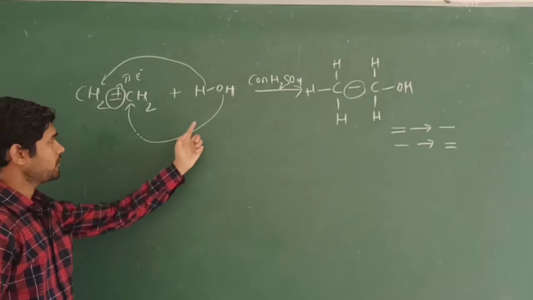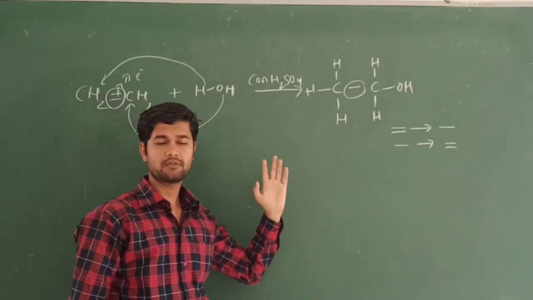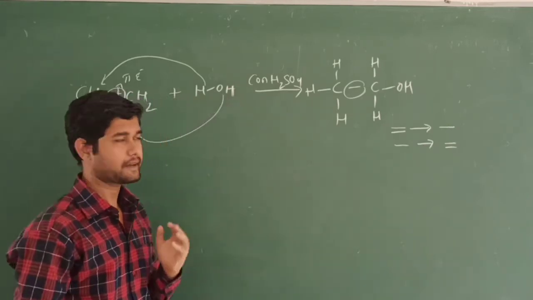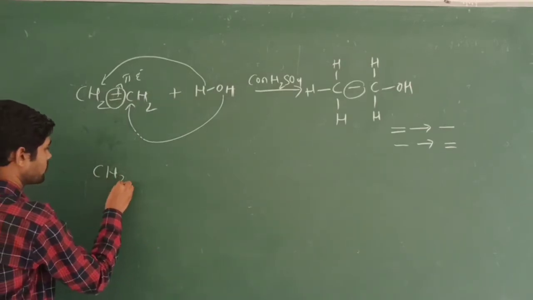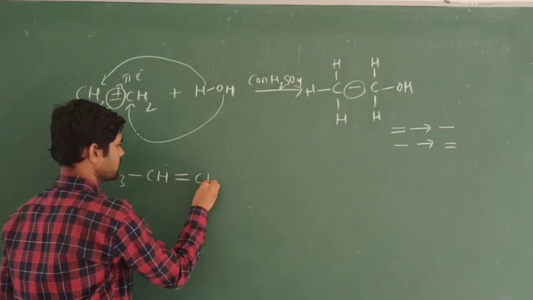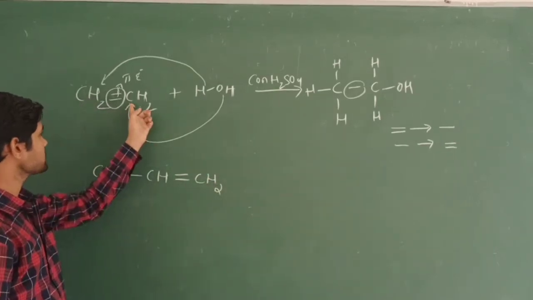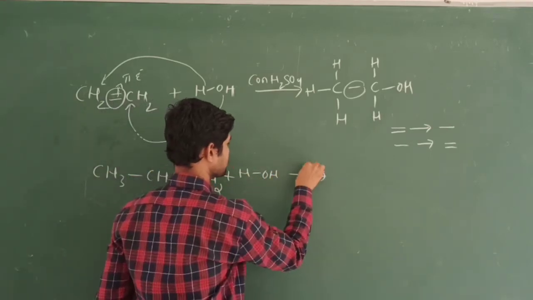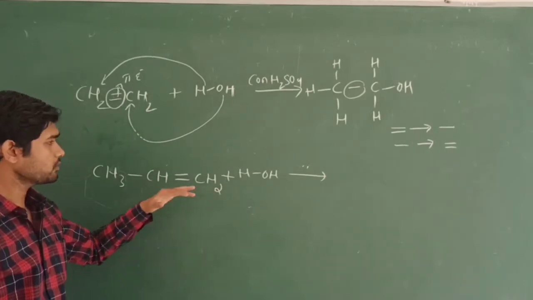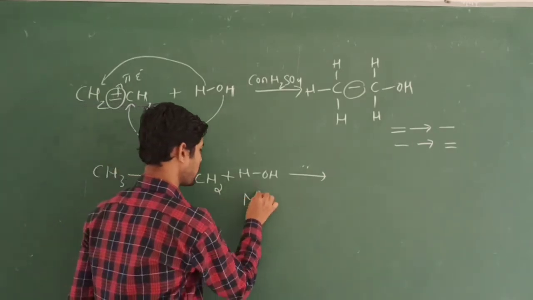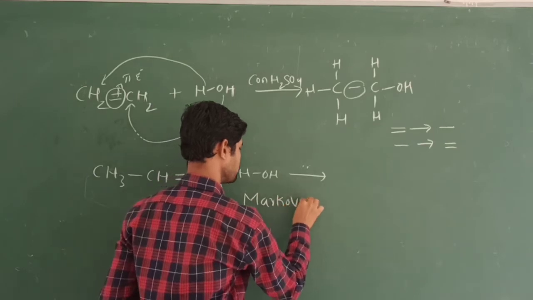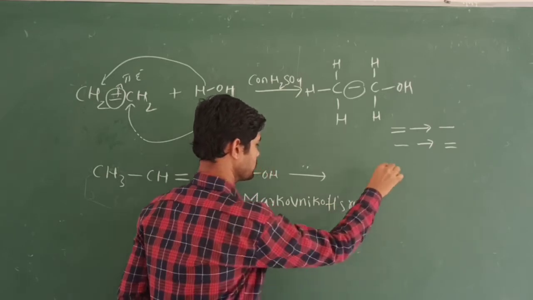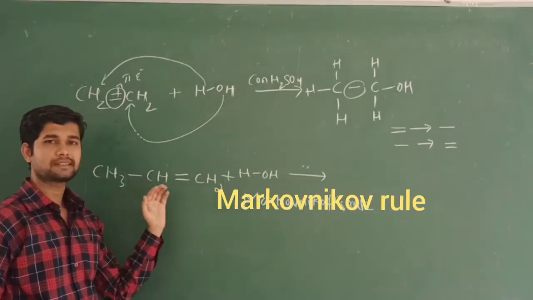This is the reaction in a symmetrical molecule using hydration. We can take another example, that is an unsymmetrical molecule. How will the hydration take place? So for the unsymmetrical example, I am going to take this example. This is called unsymmetrical molecule, and this is symmetrical molecule. Here the hydration will take place in presence of this acid catalyst, concentrated H2SO4. This reaction takes place under Markovnikov's rule.